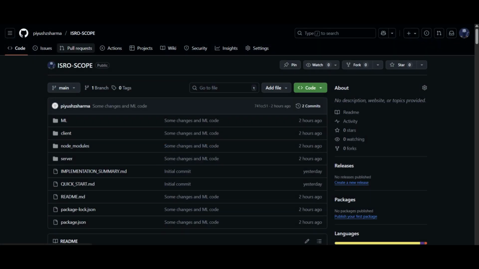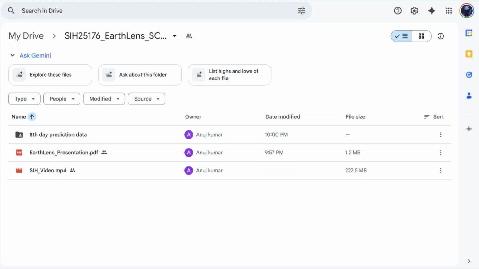For the front end and back end of the website, this is our Google Drive. It consists of the main file which has the error predictions for day 8 and the YouTube video along with our presentation for the problem statement.